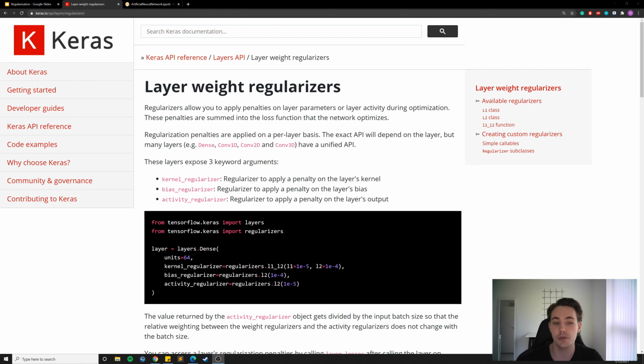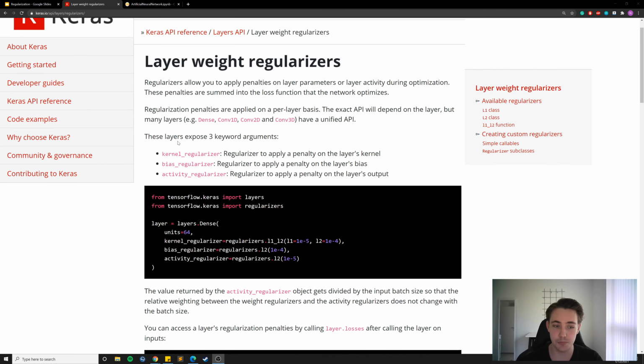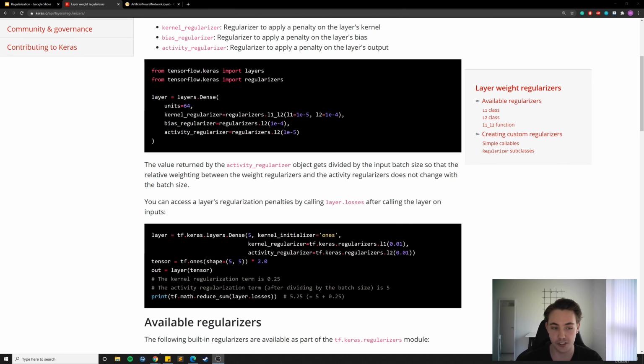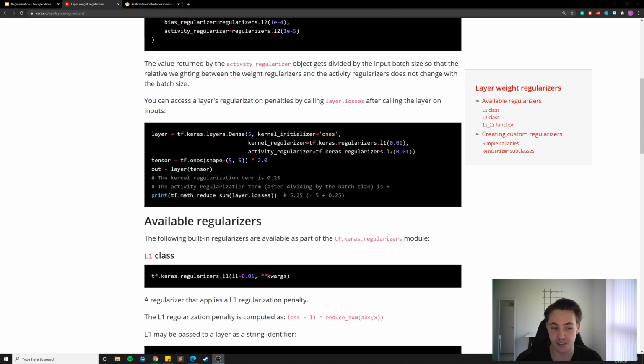If we have some really complex layers, then we might need some other kinds of parameters for that specific layer. The exact API will depend on the layer, but many layers like dense layers and convolutional one-dimensional, two-dimensional, and three-dimensional layers all have a unified API, so we can use the regularizers for these different kinds of layers. These are the layers that we're going to actually use in this deep learning and neural networks tutorial. We can see how to specify them, and also the available regularizers.